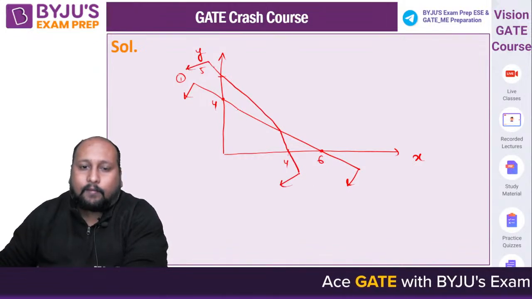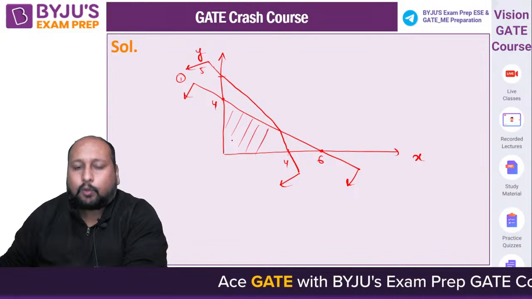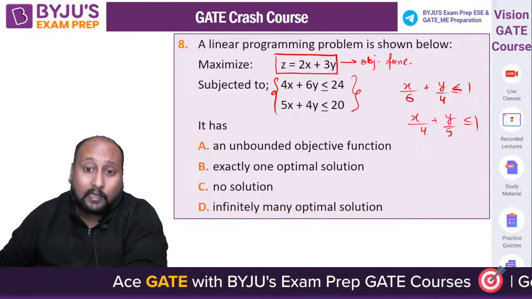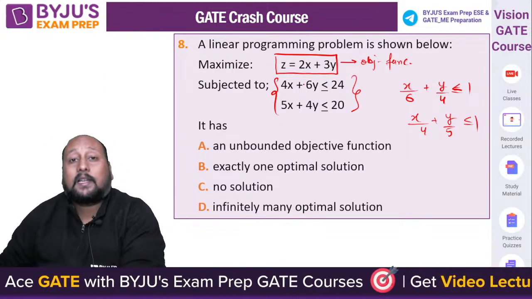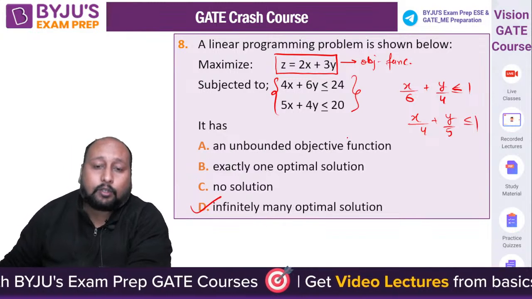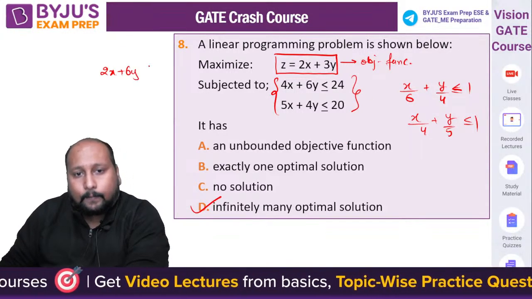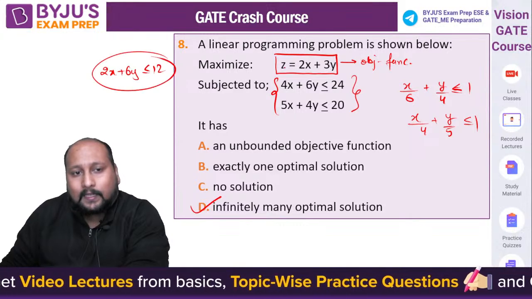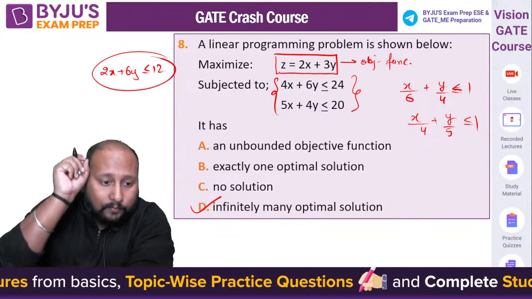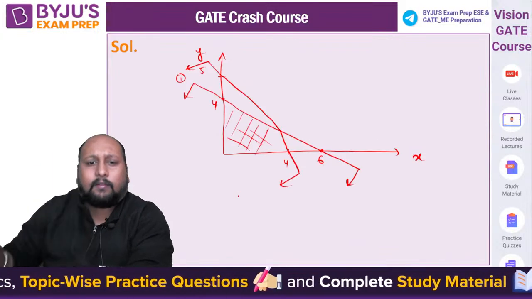Right, so we have a feasible region, and it is quite obvious option D is the correct answer, because none of the constraints is a redundant constraint. Why can we say this surely? Because if you write 2x plus 3y less than or equal to 12, it has the same slope as the objective function. From there we can say option D is correct, but we will prove this.